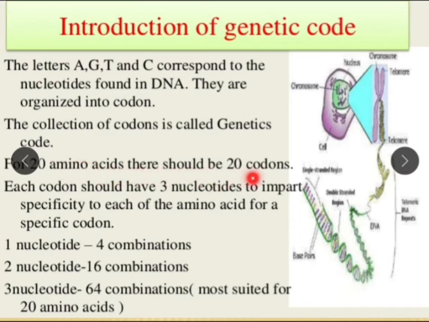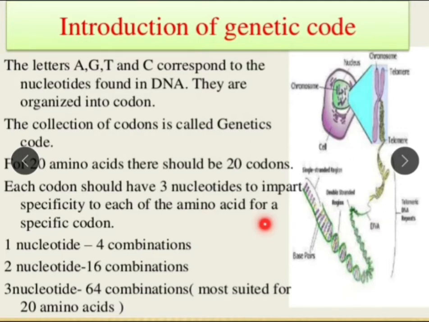For 20 amino acids there should be 20 codons. Previously scientists didn't know how many codons there are, so they postulated certain hypotheses. Each codon has 3 nucleotides to impart specificity to each amino acid.